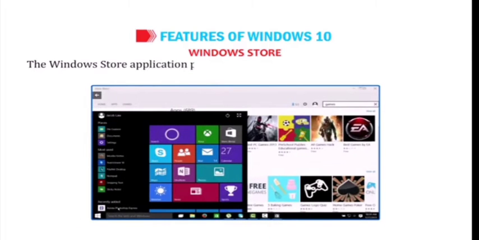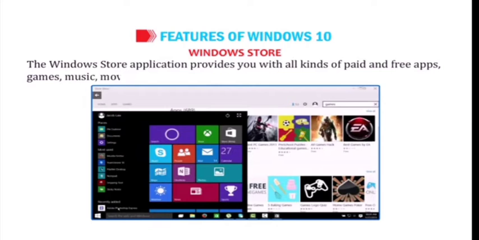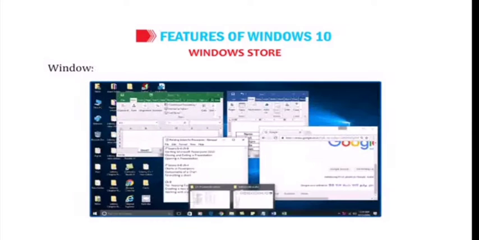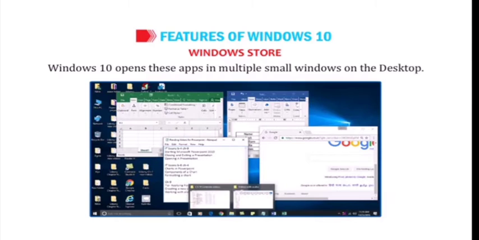Windows Store. The Windows Store application provides you with all kinds of paid and free apps, games, music, movies, etc. You can try an app before you buy it. Windows 10 opens these apps in multiple small windows on the desktop.